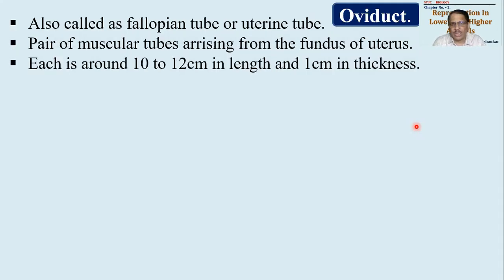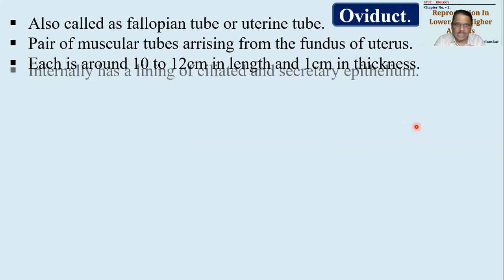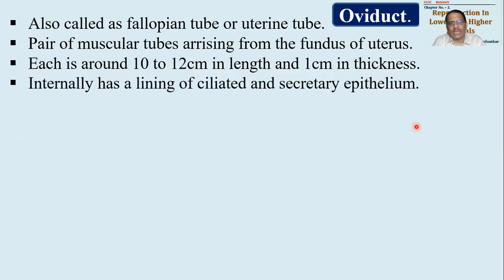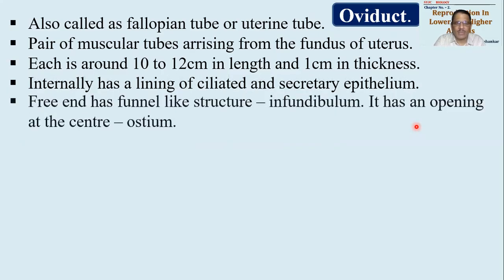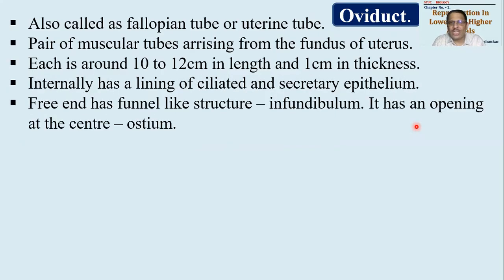Each oviduct will be around 10 to 12 centimeters in length and around 1 centimeter in thickness. Internally, it has a lining of ciliated epithelial cells, and even secretory epithelial cells are present. One end of each oviduct will be attached to the uterus at the fundus, whereas the other end will be free.